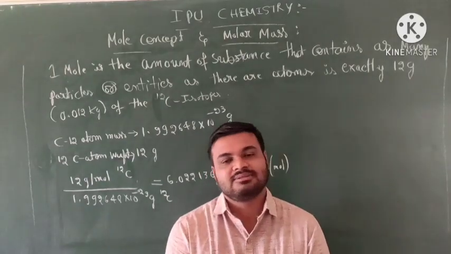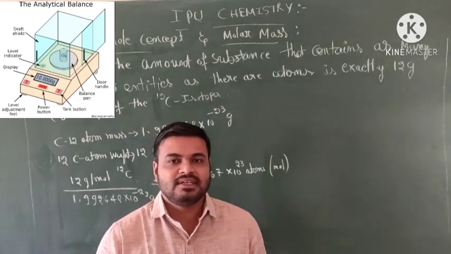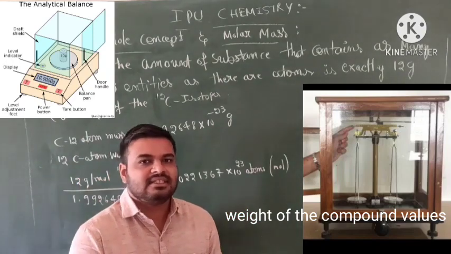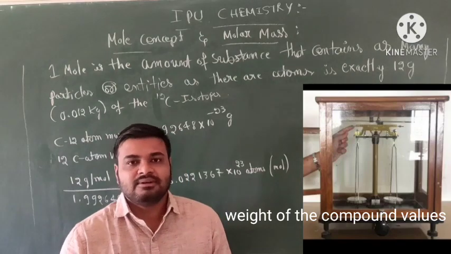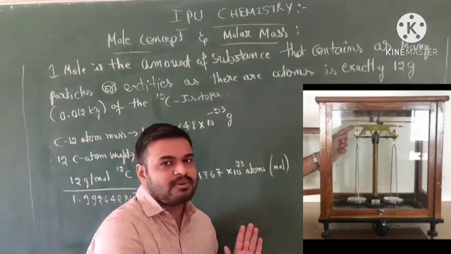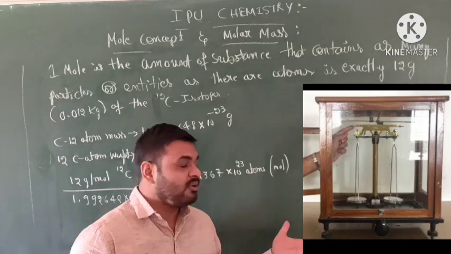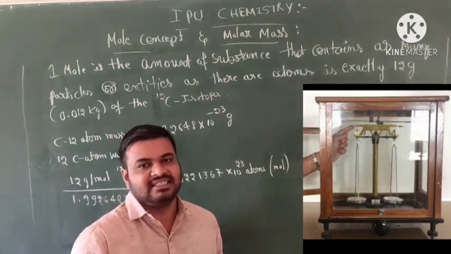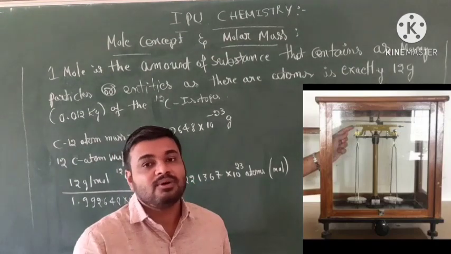Why was this mole concept introduced? In an analytical balance, the mass values you check are always very small. In a closed vessel, without any air molecules appearing, the value will be exactly given. But if the vessel is open, what happens? The blowing air will go into the open vessel, and the mass of the molecules or atoms will vary. So you don't get the correct mass in an open vessel.